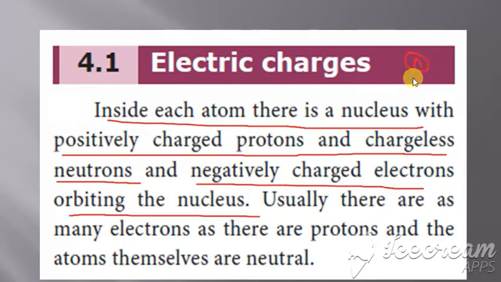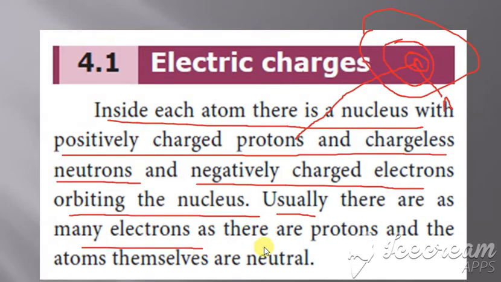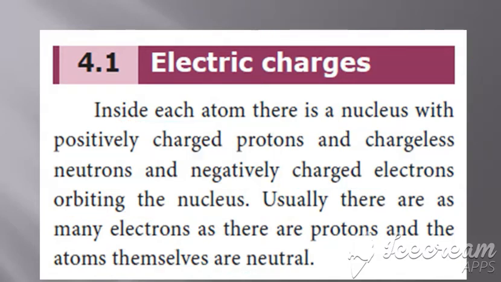First, the nucleus, which consists of protons and neutrons. Then around this the electrons are orbiting. Usually there are as many electrons as there are protons, and the atoms themselves are neutral. So the number of protons is always equal to the number of electrons, and so the atom becomes neutral. Clear with this?